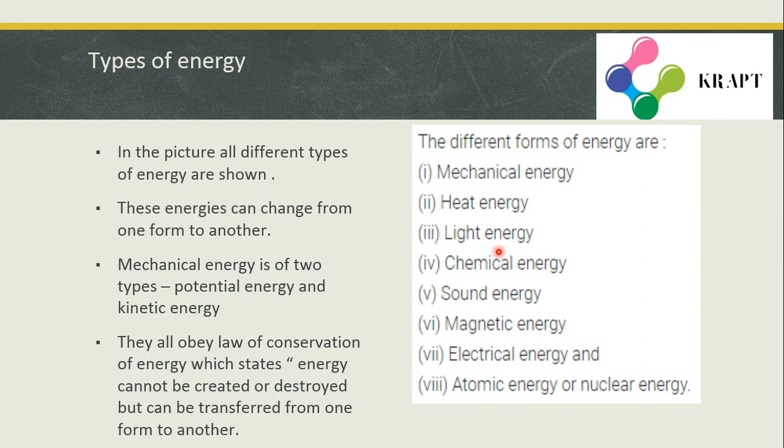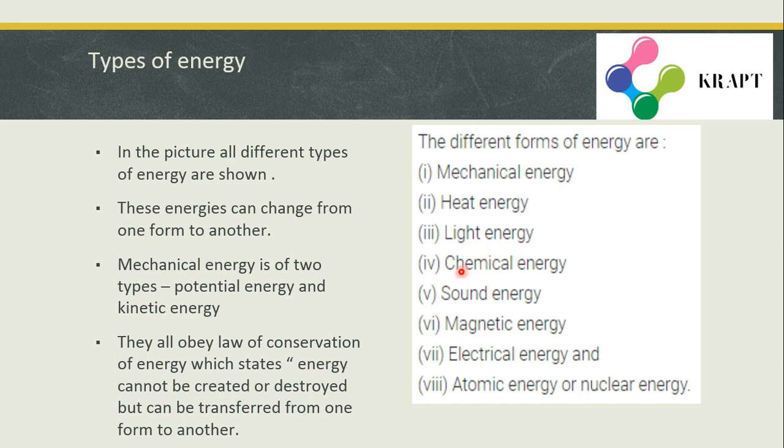So now let us see the next kind of energy, that is light energy. Light energy, as we all know, has sources like light bulbs, tube lights, lanterns, torches, and the most common source is the sun. Light energy helps us to see things.